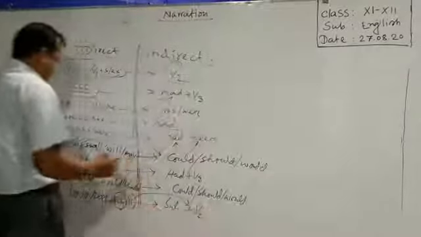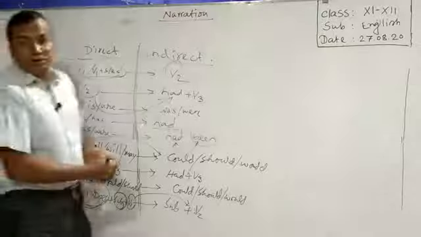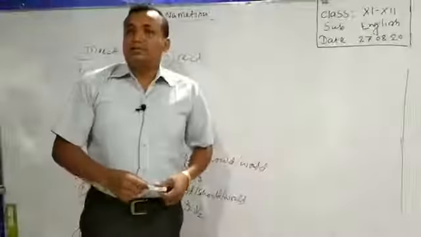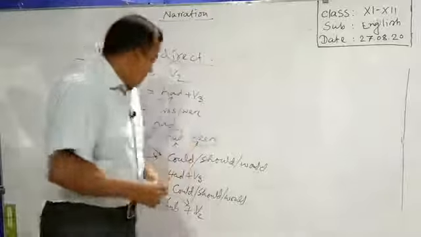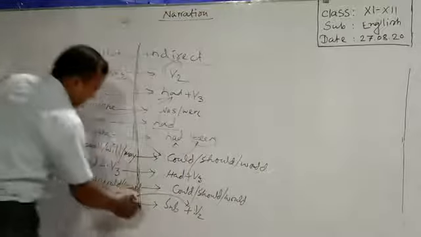You have to remove do and does. Why? Because do and does are used just to make an interrogative sentence of present indefinite tense. At the same time, these two auxiliaries are used to make negative of present indefinite tense. At the same time,